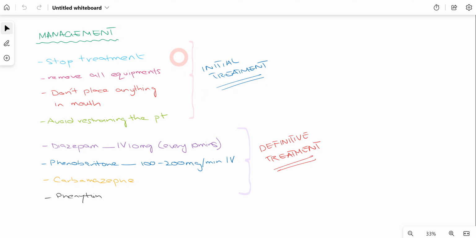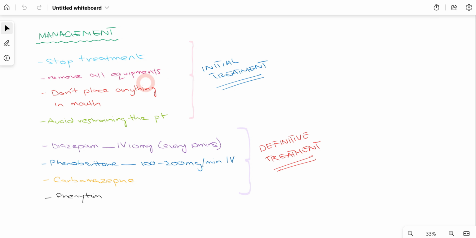Initial treatment involves the procedure that is being carried out on the patient. It can be root canal treatment, dental extraction, fillings, any treatment that the patient is undergoing right there and then. If the patient at that time experiences seizures, we have to stop all treatment.